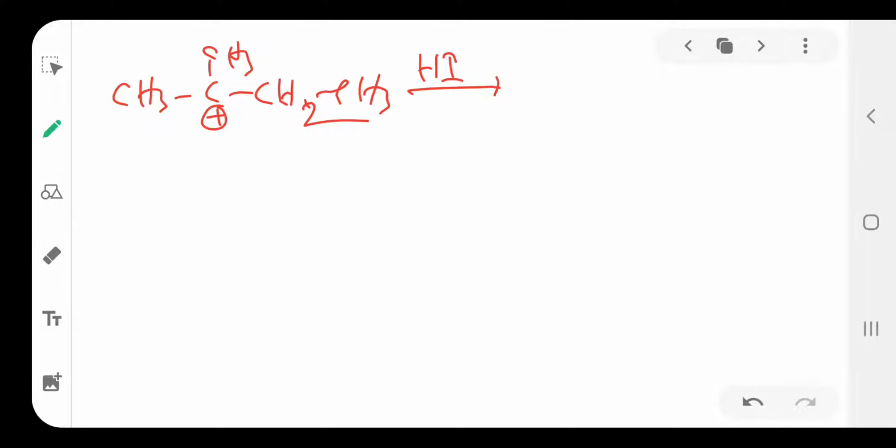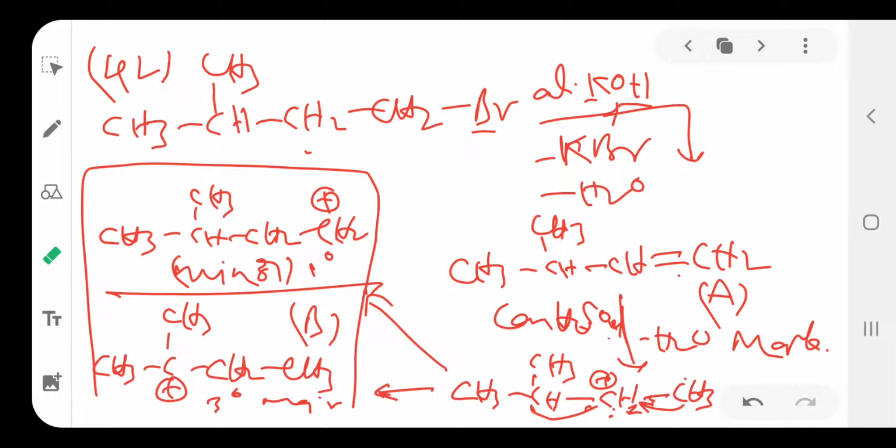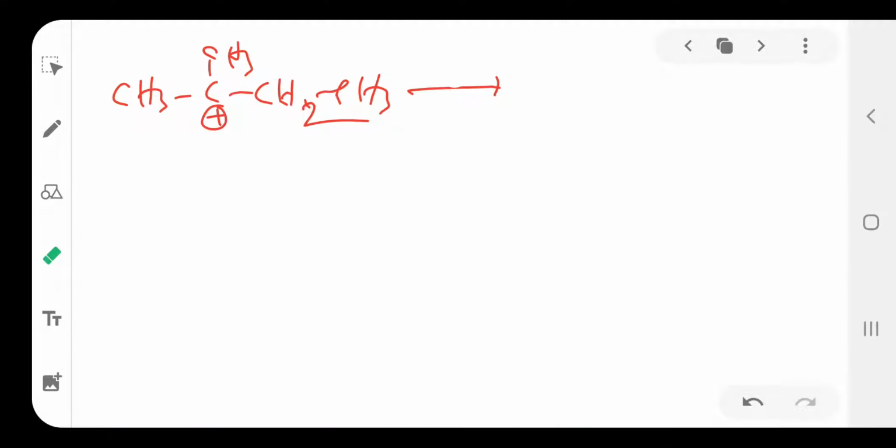First H plus is added to form the carbocation, later OH minus ion is added.